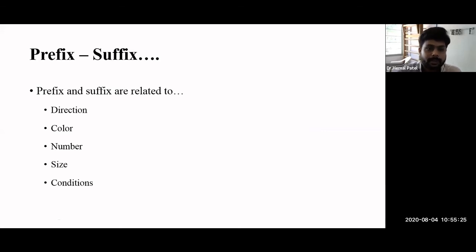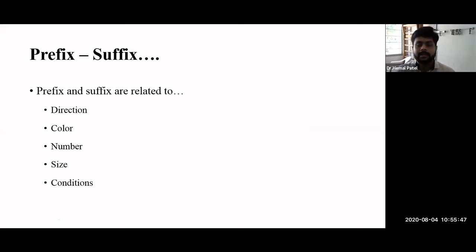Suffix and the prefix are related to anything, maybe a direction or a color, or a number, or size, or the condition. Direction means in medical terminology we have very specific directions. Generally most of the time we use directions like right, left, front, back.